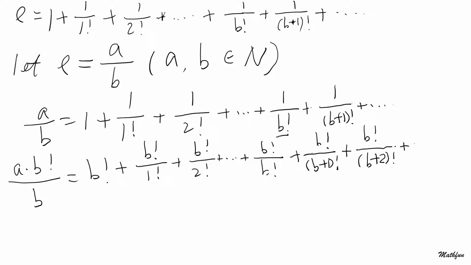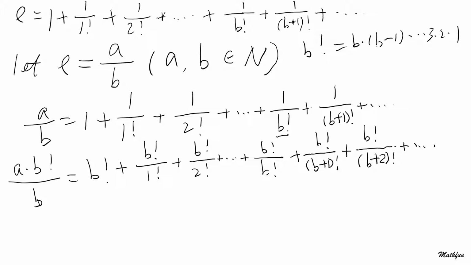we can continue. Now we can see here b factorial, we all know, equals b times (b minus 1) times (b minus 2), but I'm not going to write it down, times until 3 times 2 times 1, isn't it? Right?